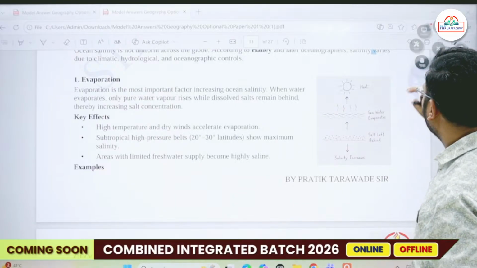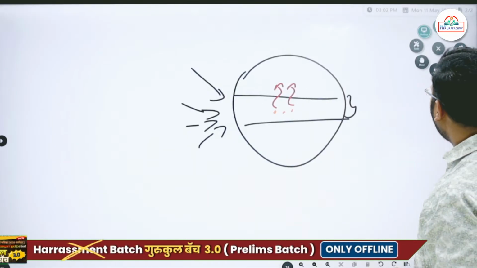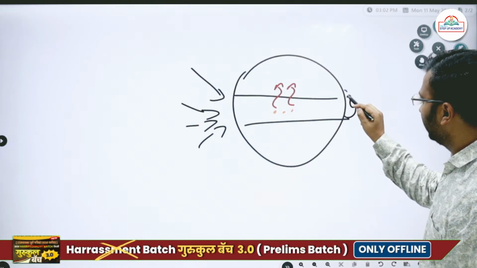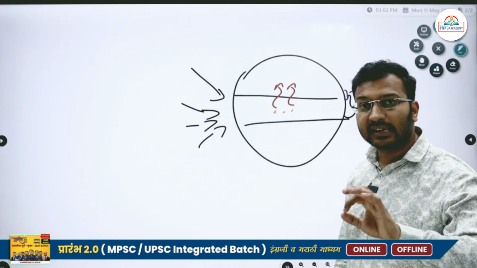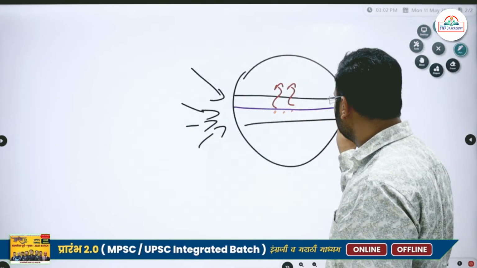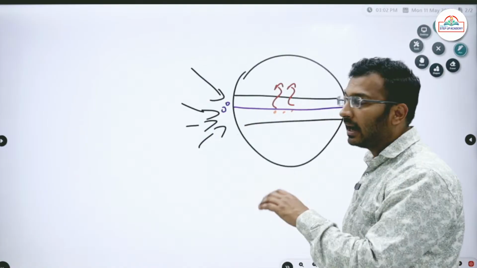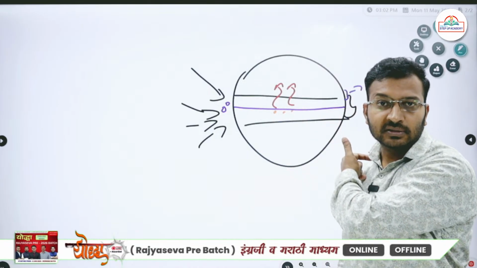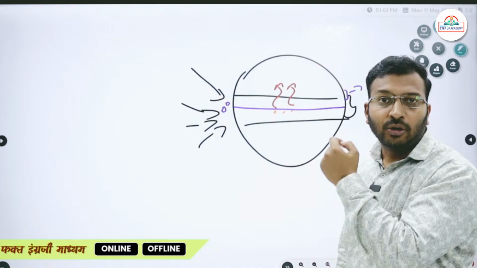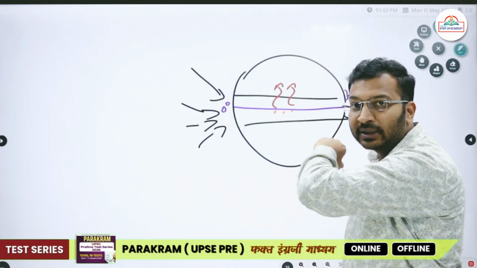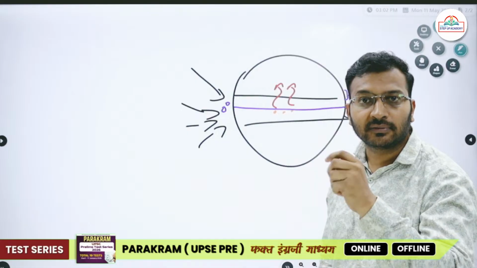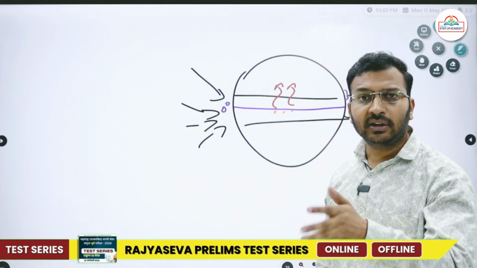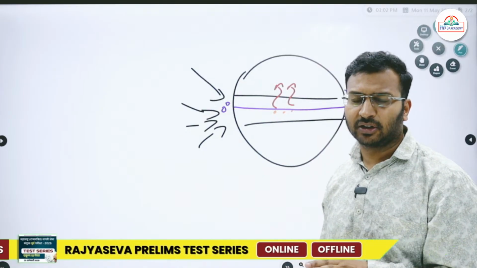Okay, so across our planet Earth, we find highest salinity in the range of 20 to 30 degree latitudes. We do not find highest salinity along the equator. Let's say this is the equator. We do not find very high salinity along the equator. Now you people will be like, पर इक्वेटर पे तो सबसे ज्यादा सनलाइट वगैरह होता है. But remember that along the equator, just now we have talked about the types of rainfall. Along the equator, there is convectional rainfall taking place almost every day, on a regular basis. Every day there is rainfall taking place along the equator, almost every day.